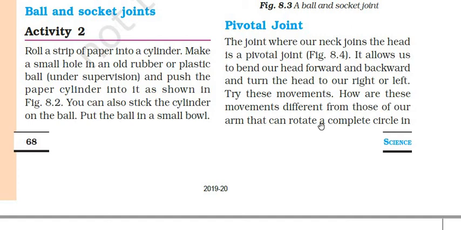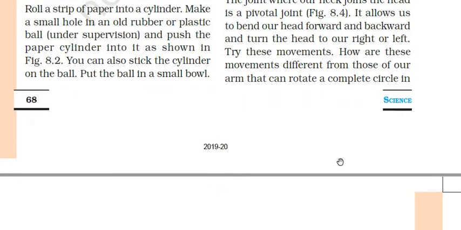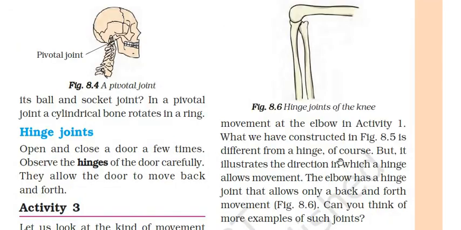Try these movements. How are these movements different from those of our arms, which can rotate a complete circle in the ball and socket joint? In a pivotal joint, a cylindrical bone rotates in a ring.